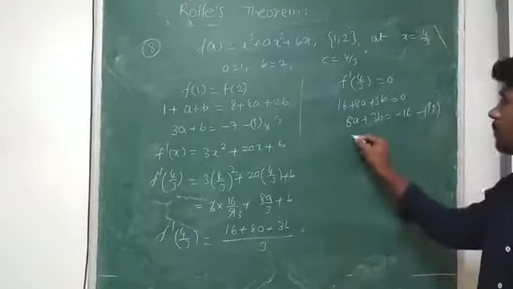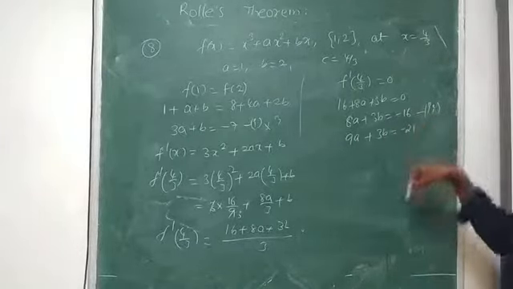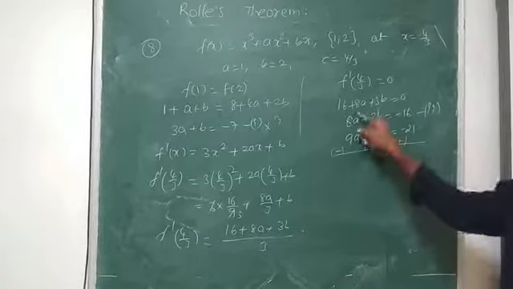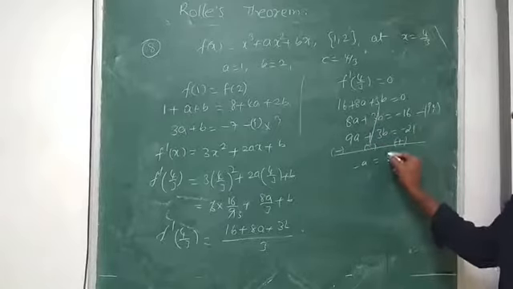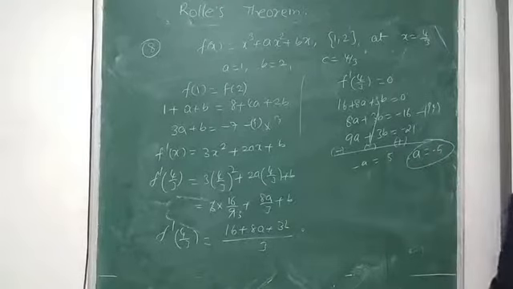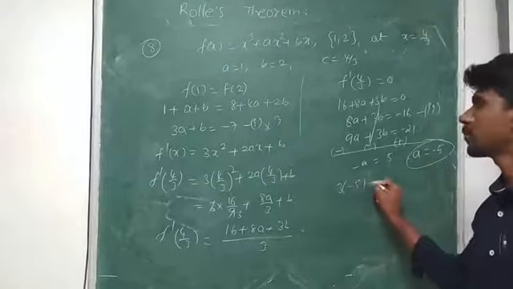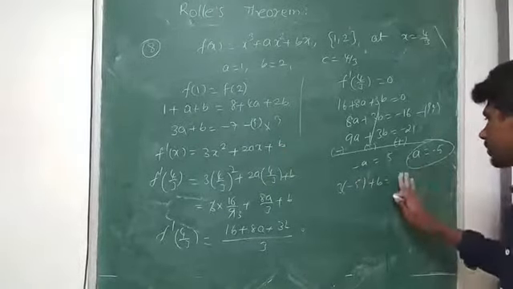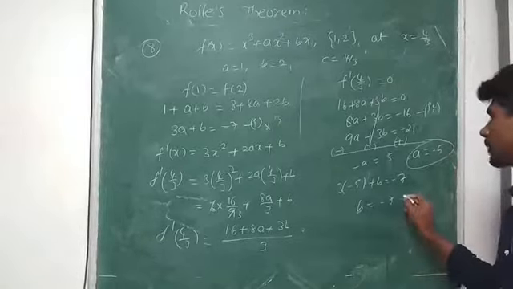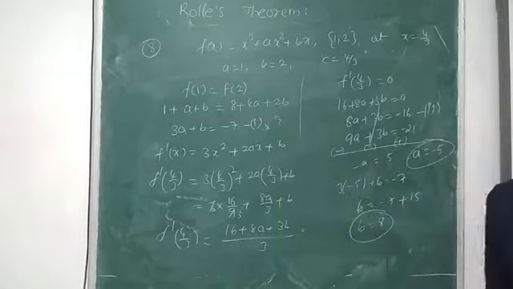So multiplying by 3, I get 9a plus 3b, which is equal to minus 21. Subtraction gives minus a equal to 5. Therefore, the value of a is minus 5. The value of a equal to minus 5, substitute in this to get b. 3 into minus 5 plus b equal to minus 7. So b is equal to minus 7 plus 15. So b is equal to 8.